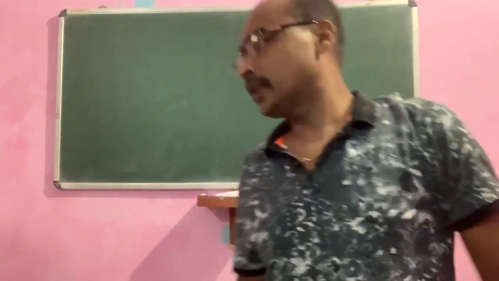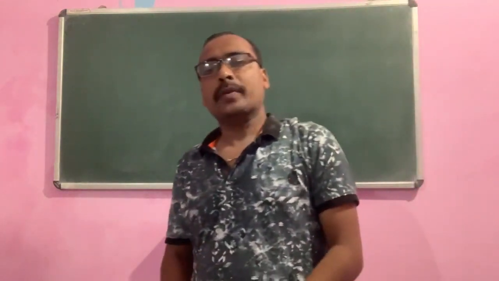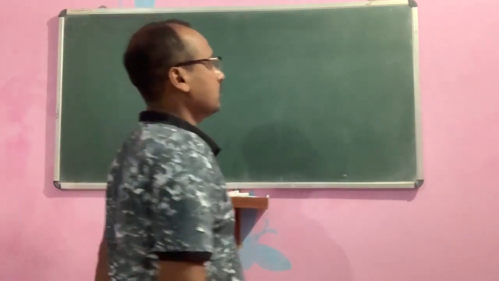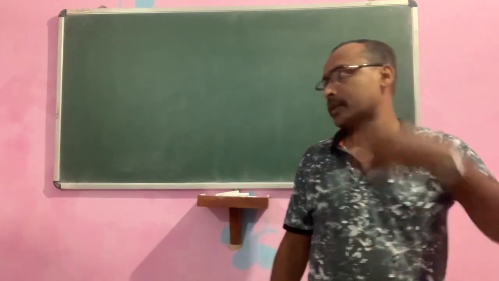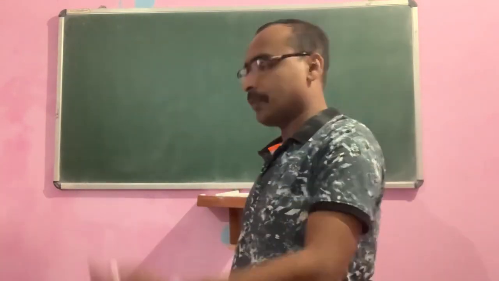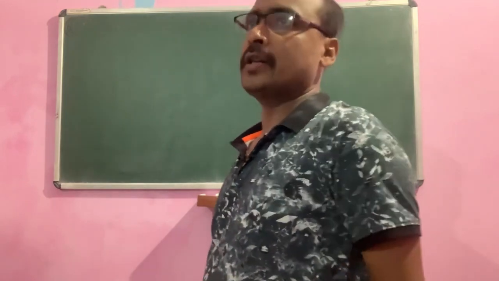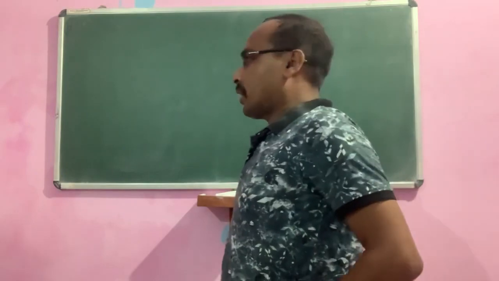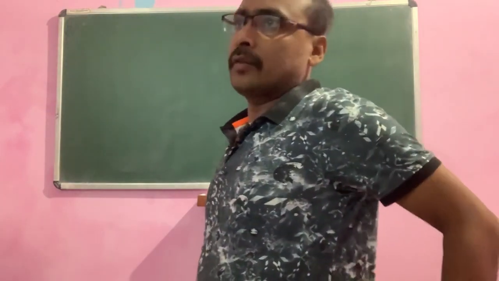Welcome back, children. In the previous class, we discussed the developments leading to the quantum mechanical model. So, what are the developments? We discussed the de Broglie wave equation, that is the dual character of matter, and the second one is the Heisenberg uncertainty principle. In this class, we will discuss the quantum mechanical model.